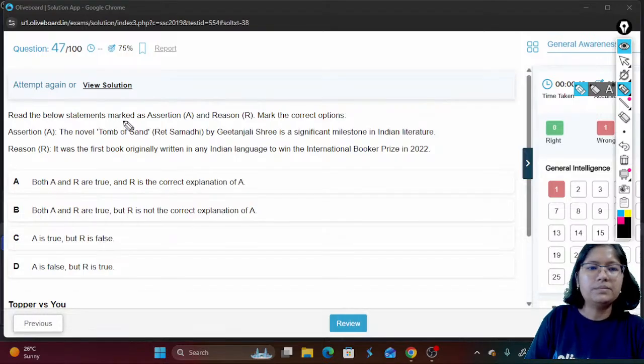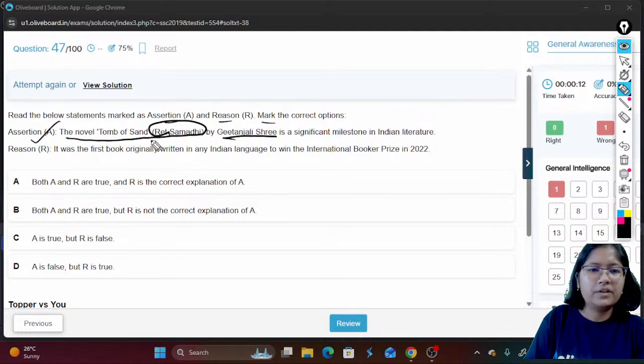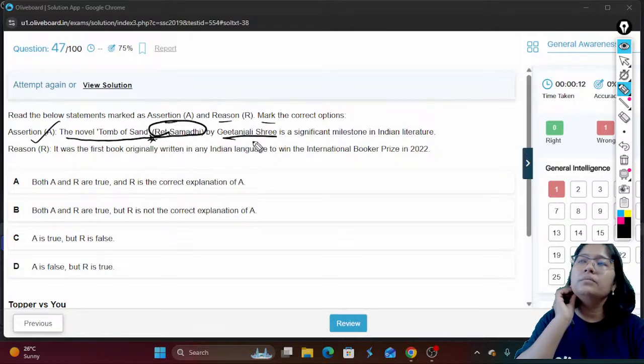Read the following statements marked as assertion and reason. Mark the correct option. Statement assertion 1: The novel Tomb of Sand, Red Samadhi by Gitanjali Shri. I have read this book also because it came for the awards, no? And then after that, it was interesting.